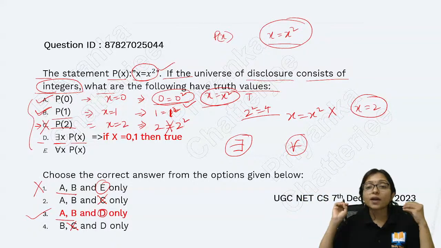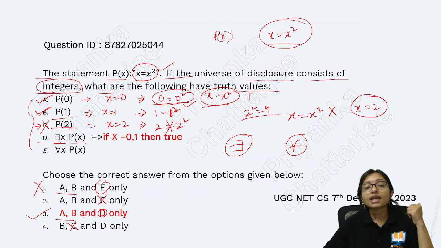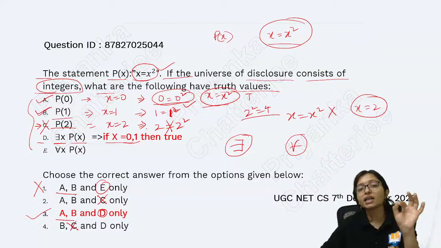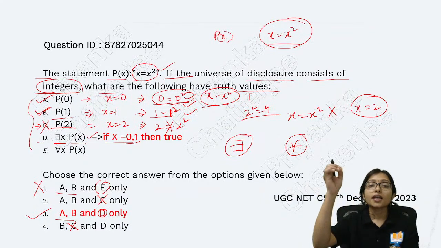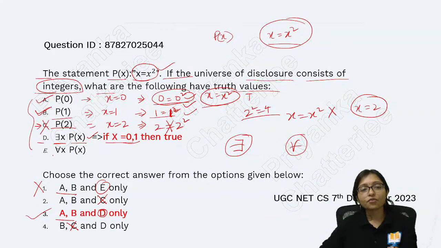So now what you have to do is check here. If I put x equal to 0 or 1, then it comes true because there exists some value. For 0 or 1 it is already true: 0 equals 0 square, 1 equals 1 square. So this one will be true. There exists some x for which x equals x square, we can satisfy.